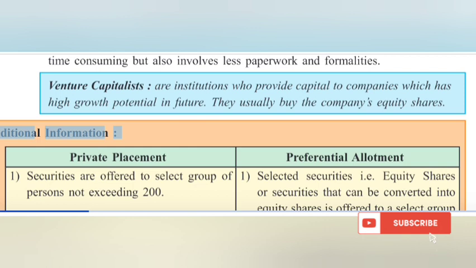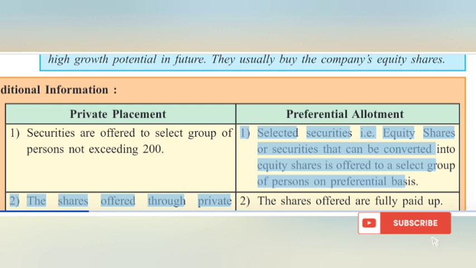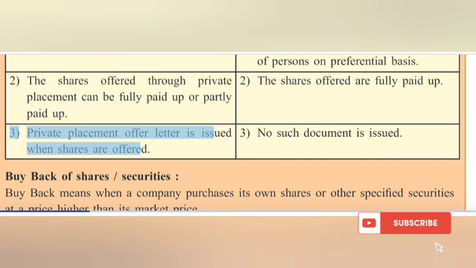Additional information. Private placement versus preferential allotment. 1. Private placement: securities are offered to a select group of persons not exceeding 200. Preferential allotment: selected securities, i.e. equity shares or securities that can be converted into equity shares, are offered to a select group of persons on preferential basis. 2. Shares offered through private placement can be fully paid up or partly paid up. In preferential allotment, the shares offered are fully paid up. 3. A private placement offer letter is issued when shares are offered. In preferential allotment, no such document is issued.